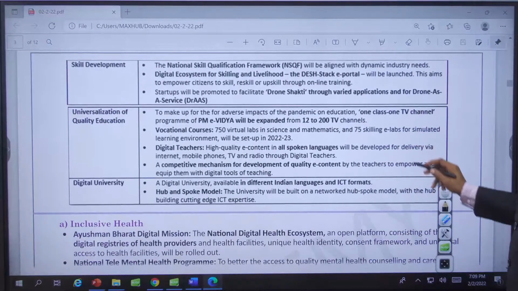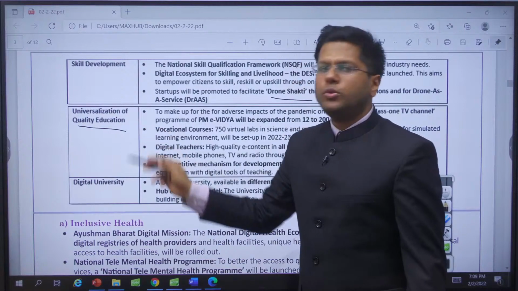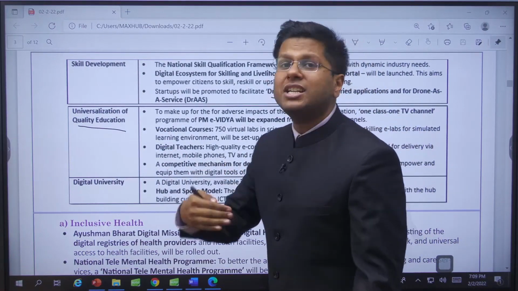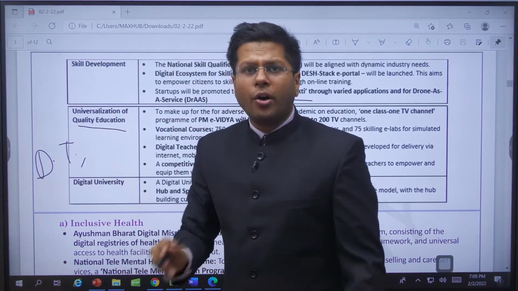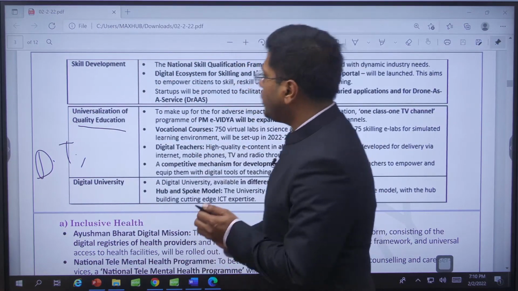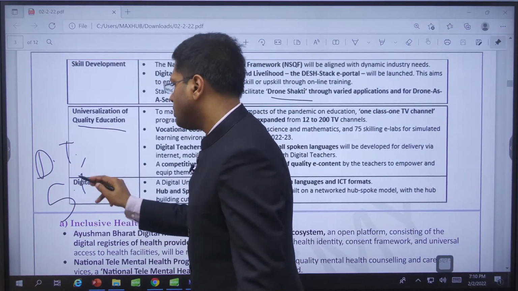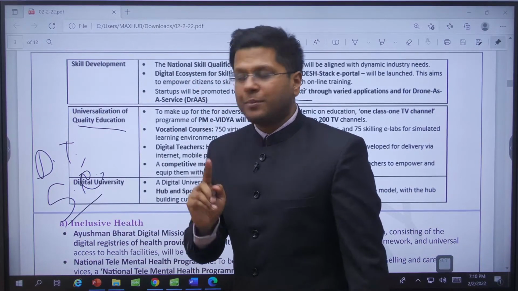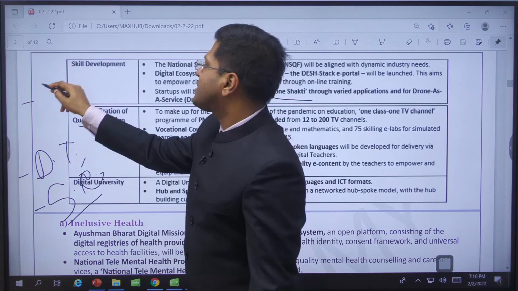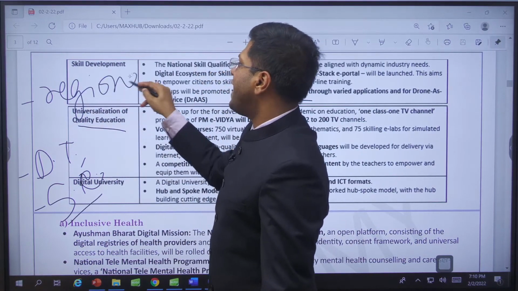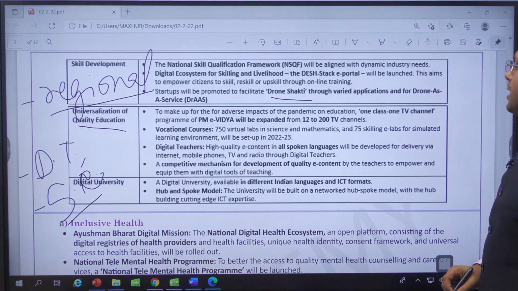Skill development and drone will also be taken in as part of this, right? Imparting quality education. So focus has been there on digital teaching, digital teachers. This is one. Focus has been then on imparting supplementary education. That is the word, supplementary education, for covering the education gaps. This is the second keyword. Another keyword was using regional languages to limit the disparity. Not everybody understands Hindi and English, right? So these are the important developments here.